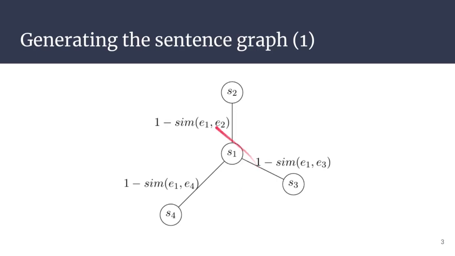So how do we exactly compute this sentence graph? It's pretty simple. We, in this case, are trying to compute the ranking for this sentence S1. And what we simply do is we compare it pairwise with one of its neighbors. And the weight for the edges is simply 1 minus the cosine similarity of the corresponding SBERT embeddings.